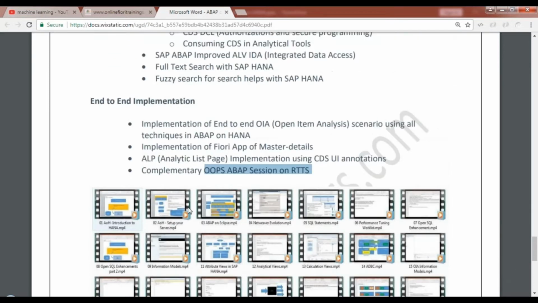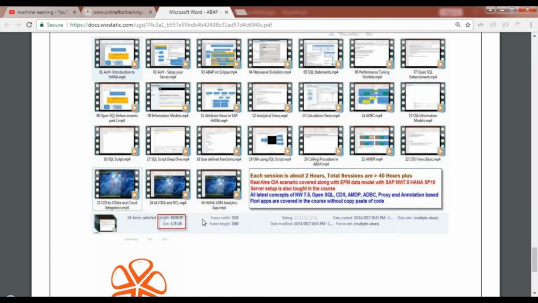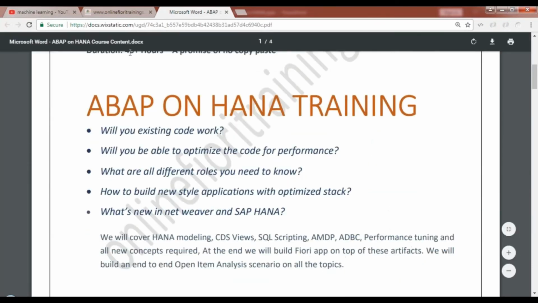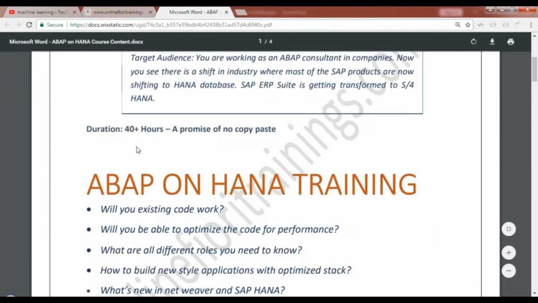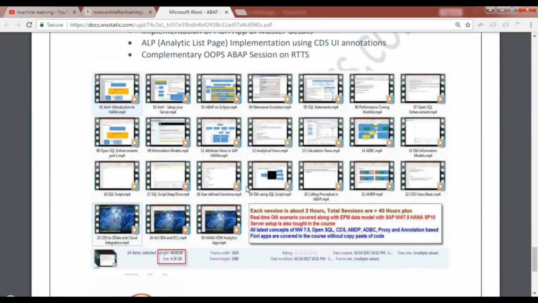Since it was my first batch with ABAP on HANA last time, I took a little bit more time, but I will try to squeeze all these concepts into 45 hours. So you can easily assume that it'll take 45 hours for us to complete. That's a promise from my side. And you can see as evidence, all these topics are already covered in these videos.